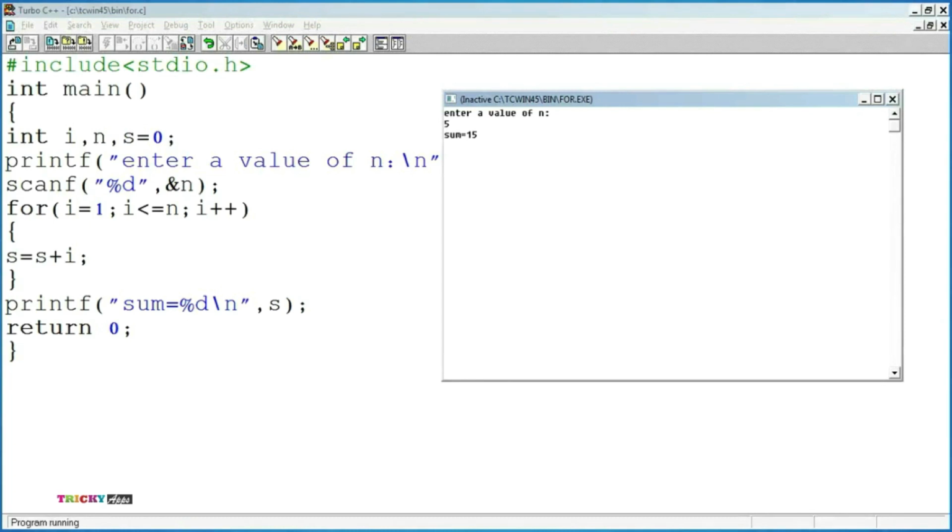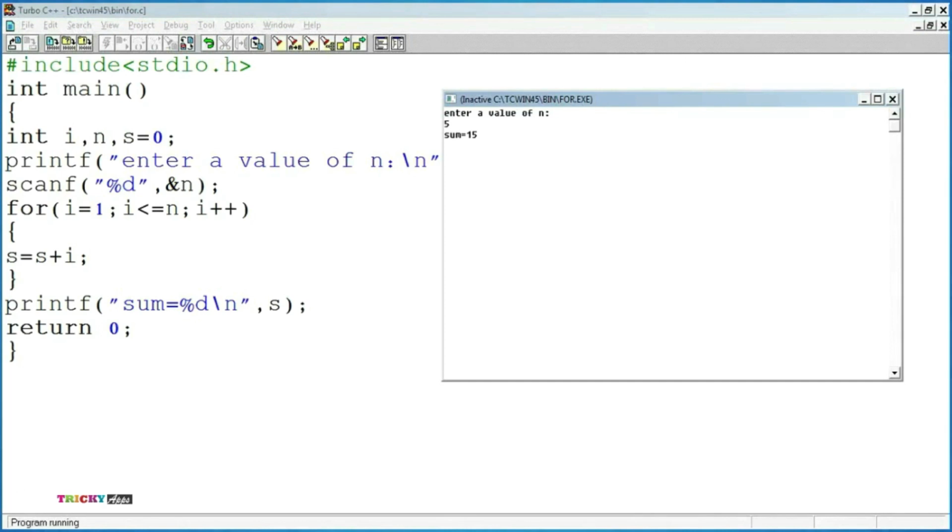Now the control will move to the increment condition. Now i value is updated to 2. At i = 2, 2 <= 5, then the loop body has s = s + i. Now i is 2 and s is 1, so s value is 3. Again, i is incremented to 3, that is i++. At i = 3, the condition 3 <= 5 is checked. As this condition is true, the control will move into the loop body. So at this point, we have sum as 6, that is 3 + 3, we get 6.